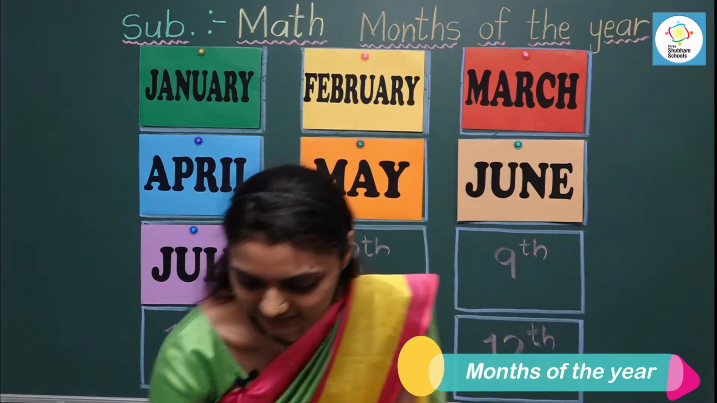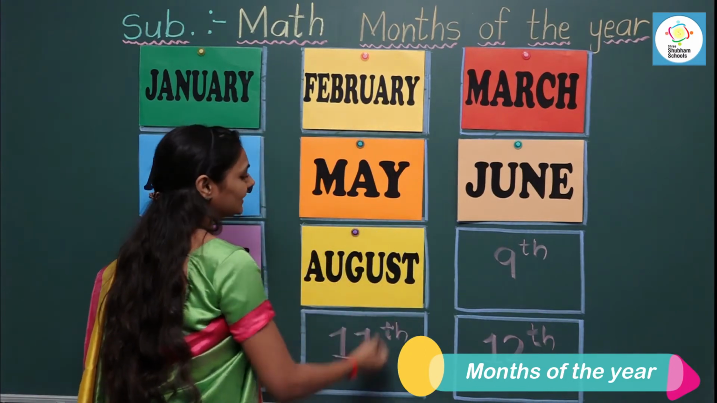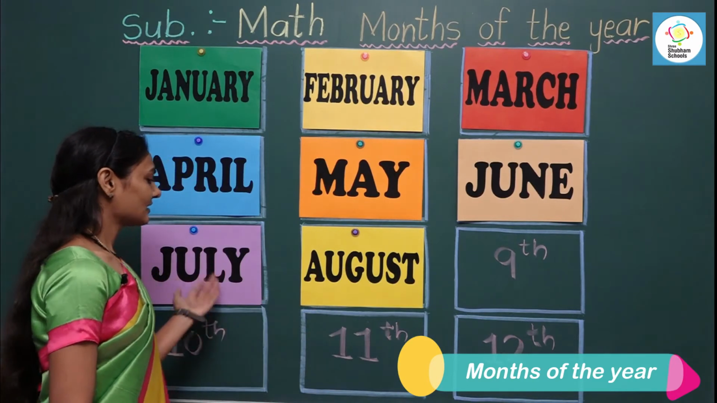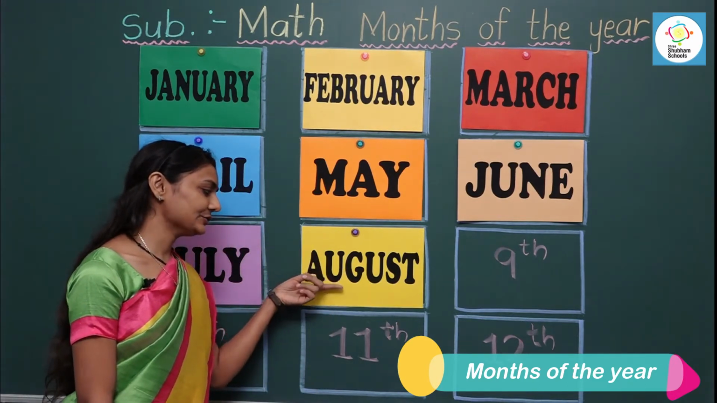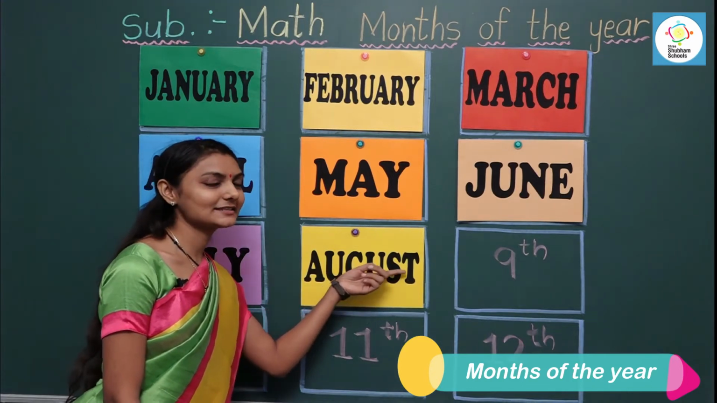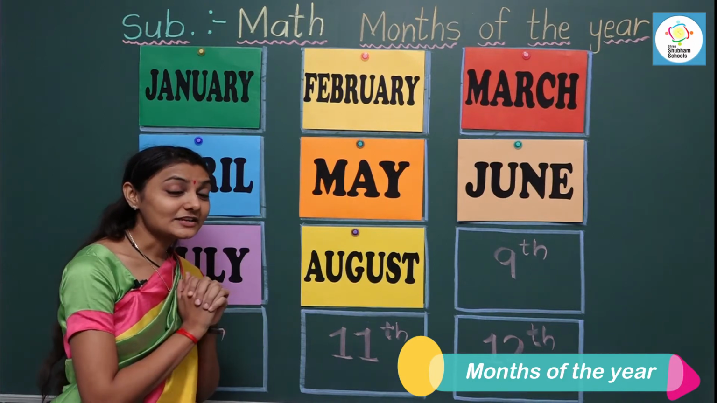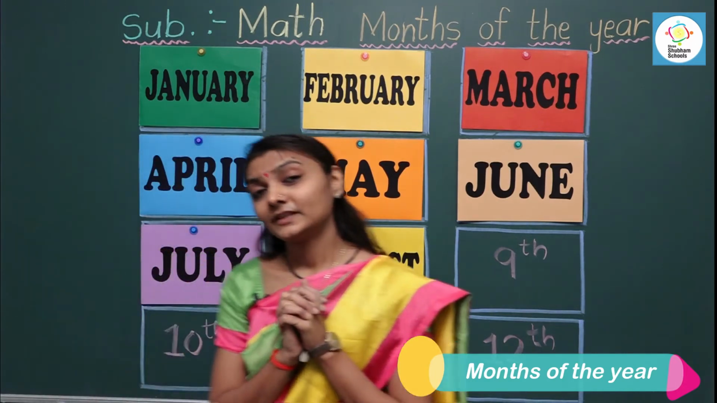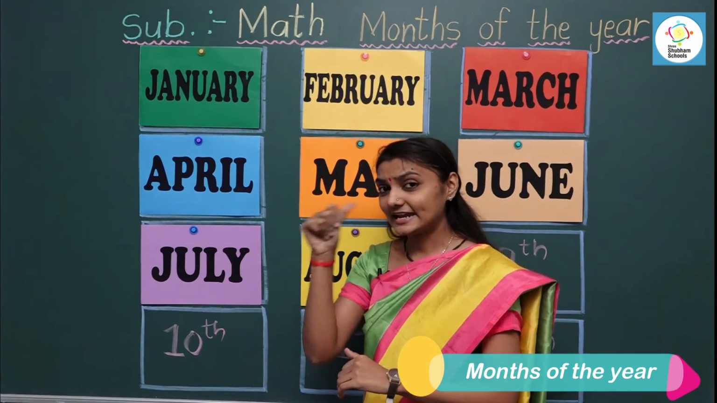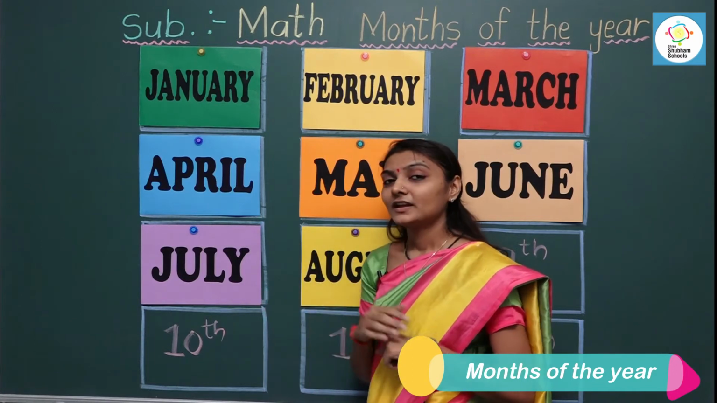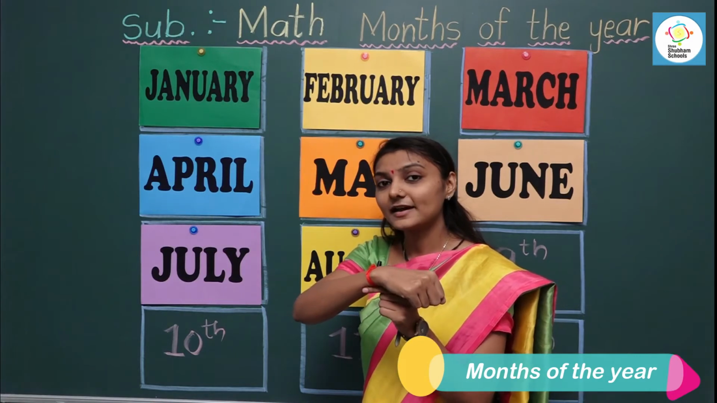August. August is the 8th month of the year. August comes after July. Let's read the spelling. August. In August, we celebrate many festivals such as Raksha Bandhan. Raksha Bandhan is the festival of brother and sister. On this day, sister ties a rakhi on the wrist of her brother.